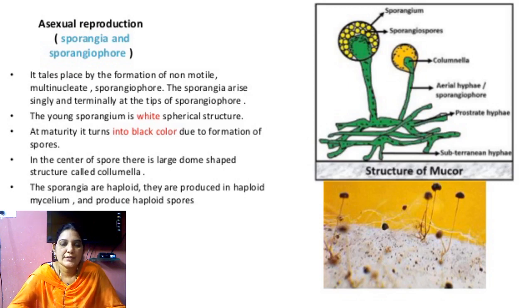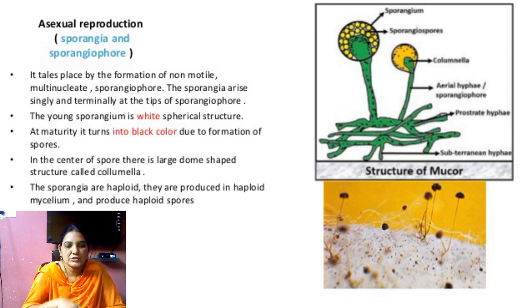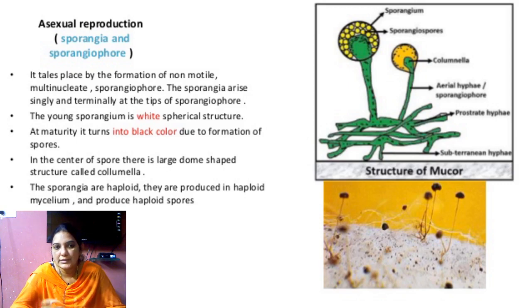Then the vacuoles break up and produce a dome-shaped, half-moon structure called the columella. We can see the picture, the green dome-shaped structure is called the columella.